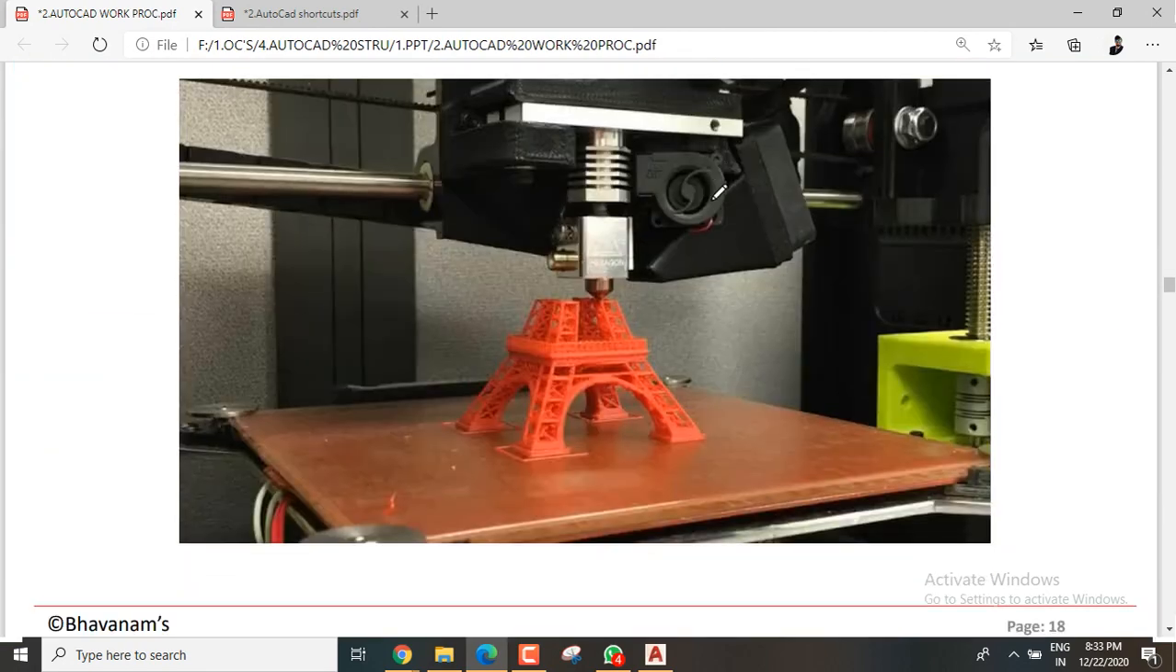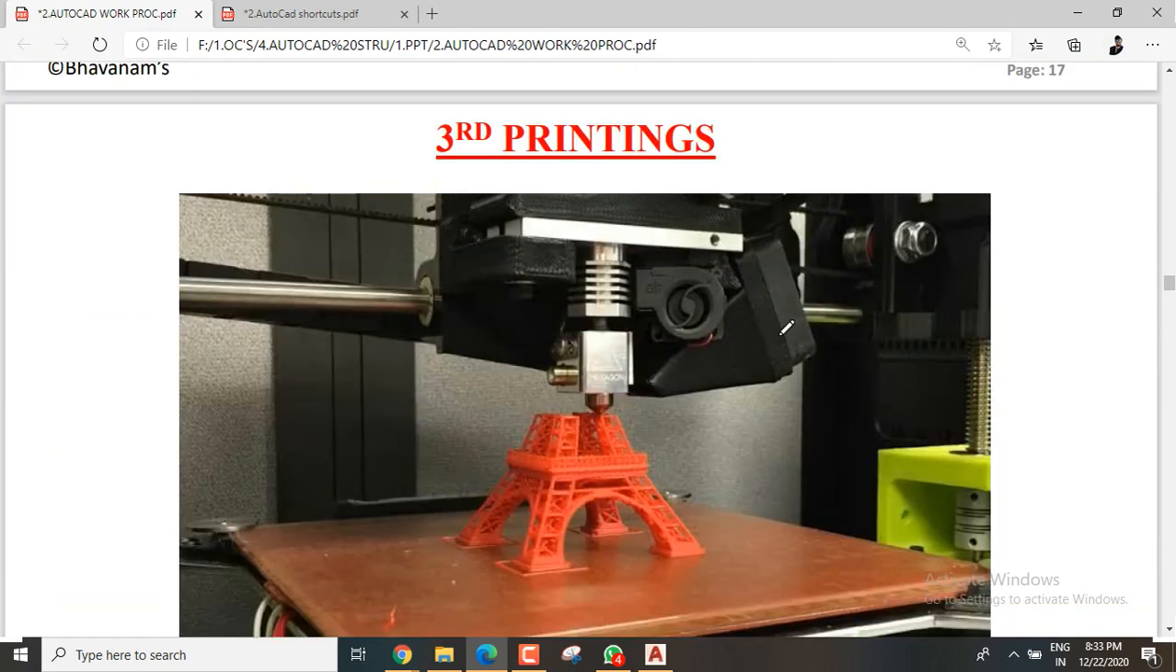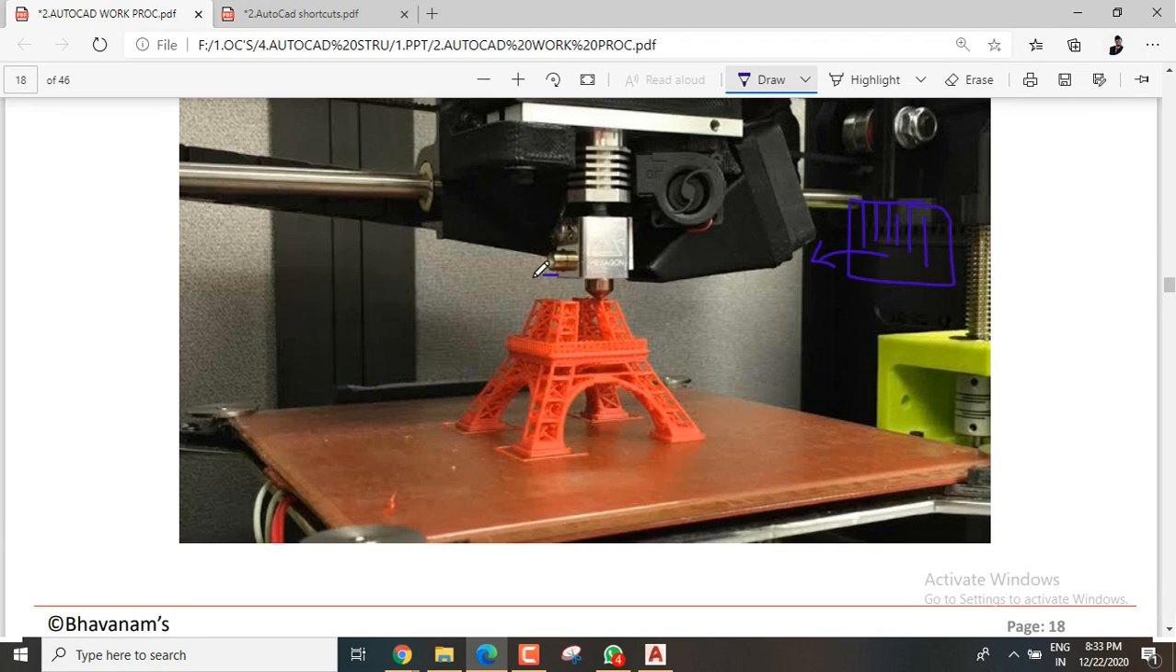Coming to 3D printing. If you have some coding for 3D printing and give it to the computer or machine, it will give you the 3D print. See how 3D printing makes a fabricated model of the Eiffel Tower. See all these things.